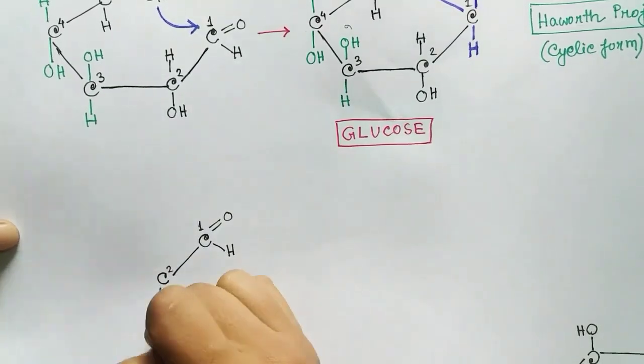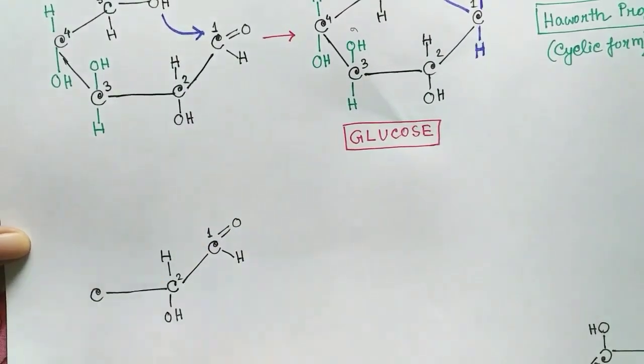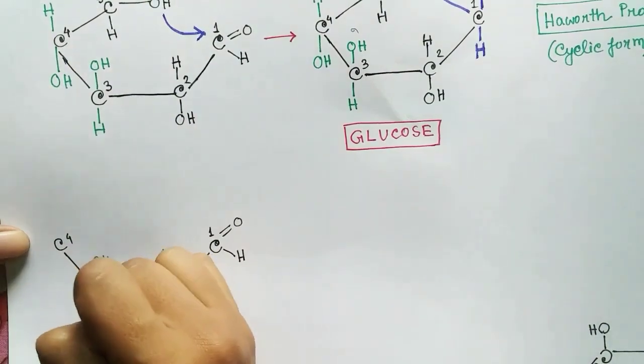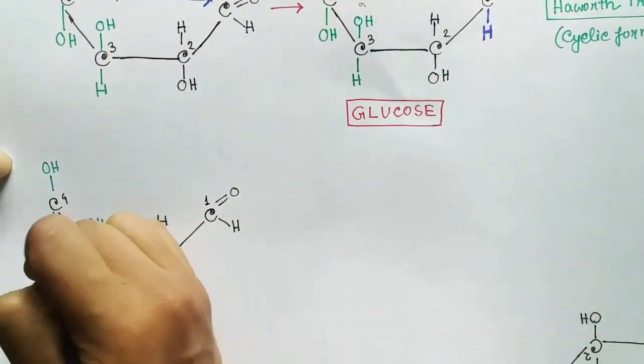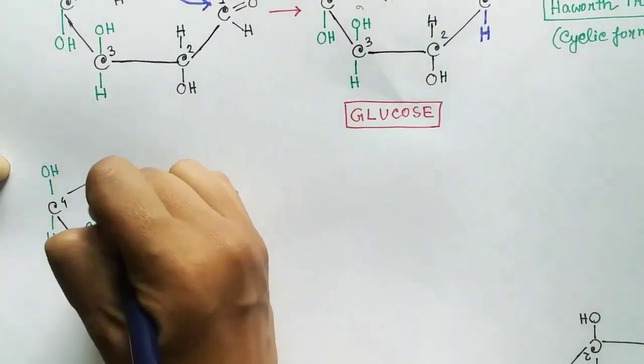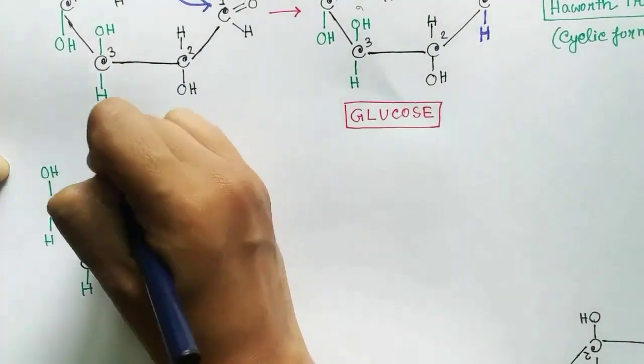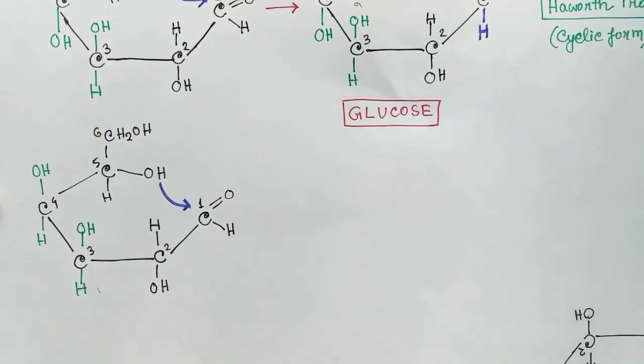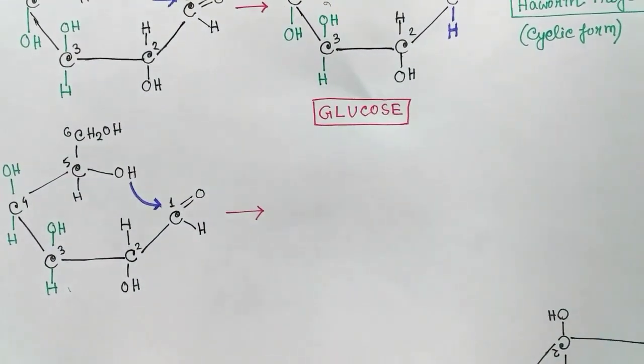Now coming to the cyclic form of galactose, which is very much similar to glucose but not in the third and the fourth carbon. In the third and the fourth carbon, galactose will have the hydroxyl groups on the same side. Otherwise, the cyclic structure of galactose is quite similar to glucose.